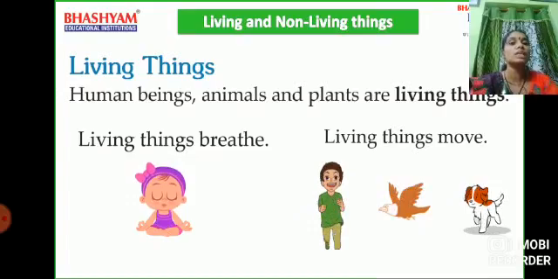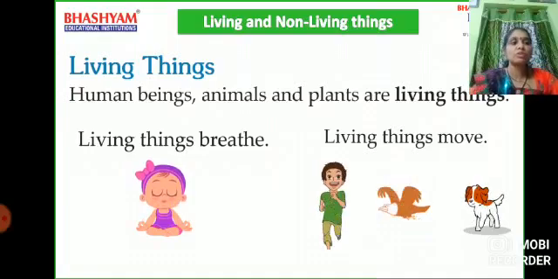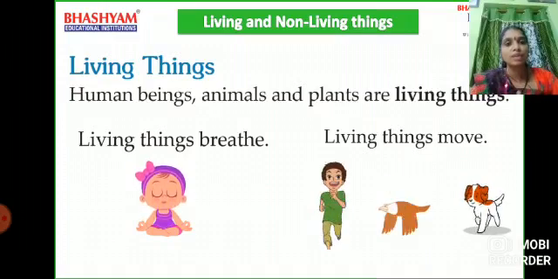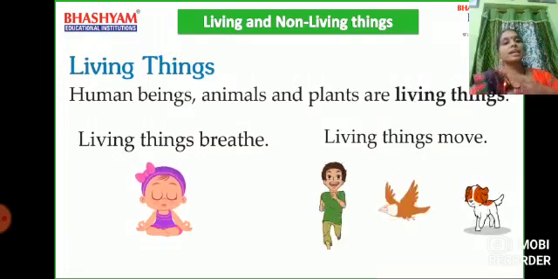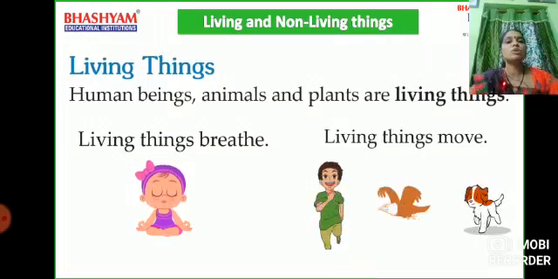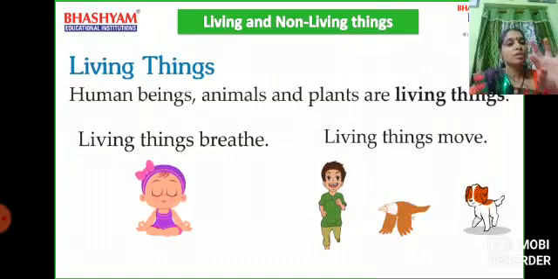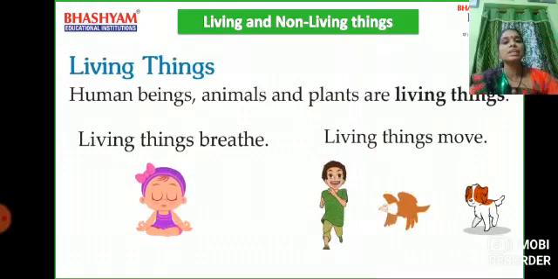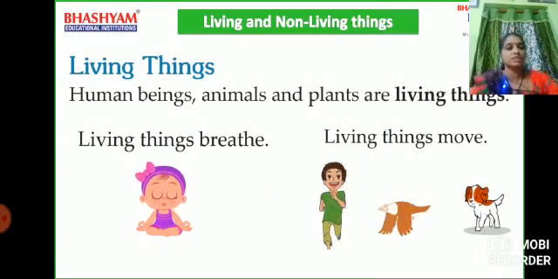Living things move. Living things move on their own. The cat can walk, run. Like this, all the living things can move. What about the plants? Plants can move. Plants fix their roots inside the soil, but they can move the leaves and branches and flowers. When we observe a sunflower, it turns its direction towards the sun. By this we can say that the leaves and flowers of plants can move. Okay, children?